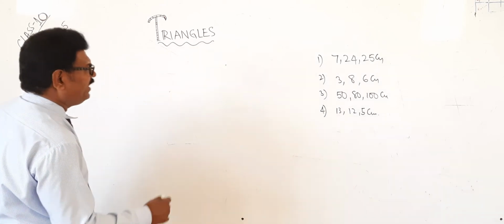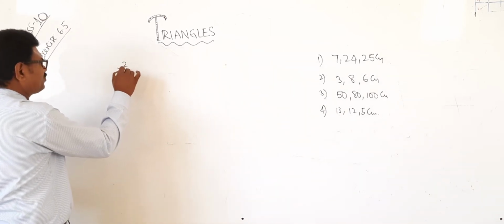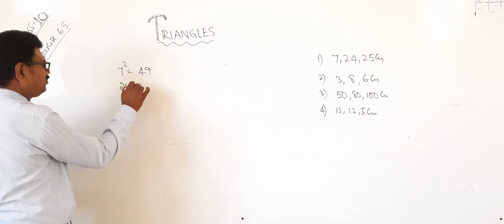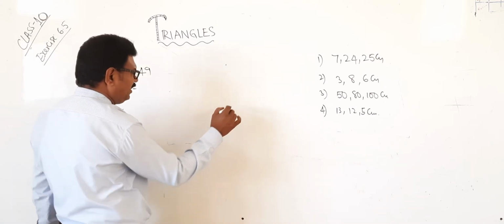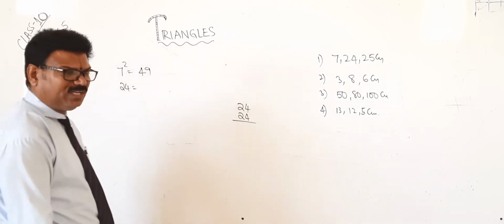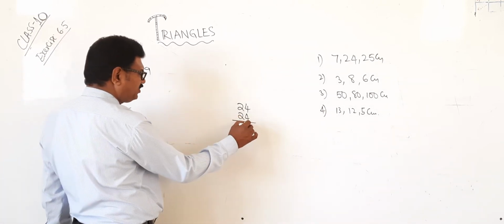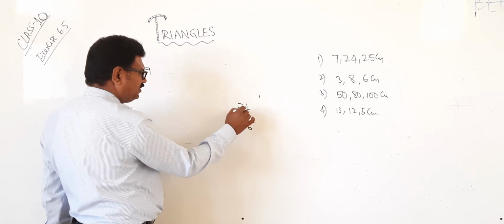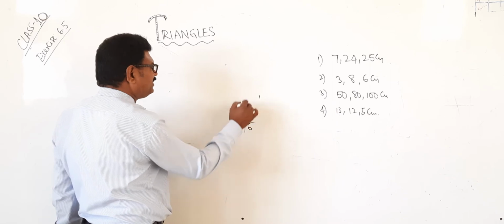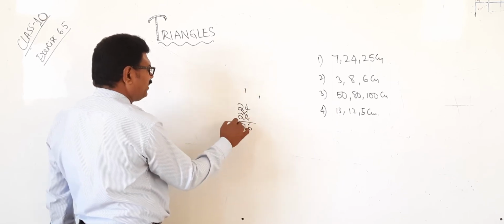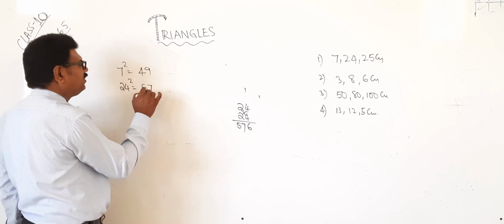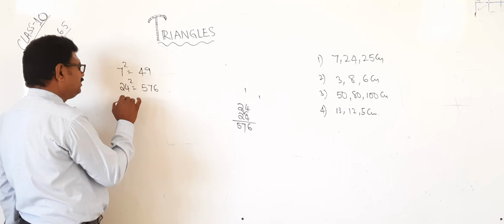Right. Very first one, you see. 7 square is 49. 24 square: how to find out 24 square? I will tell a very simple method, the criss-cross method. 24 into 24. 4 fours are 16, write 6 and carry 1. Now cross it: 4 twos are 8, 4 twos are 8, 8 plus 8 is 16, 16 plus 1 is 17, write 7 and carry 1. 2 twos are 4, plus 1 is 5. Therefore 24 square is 576.